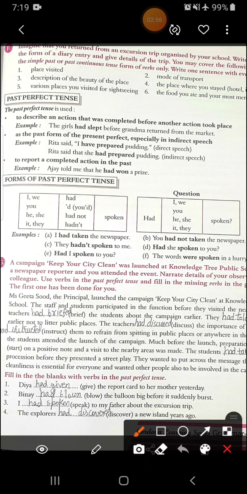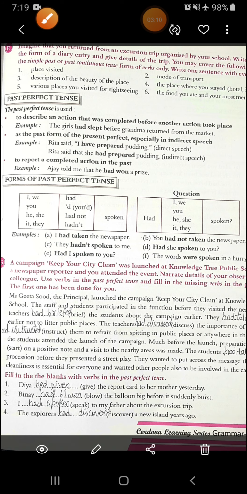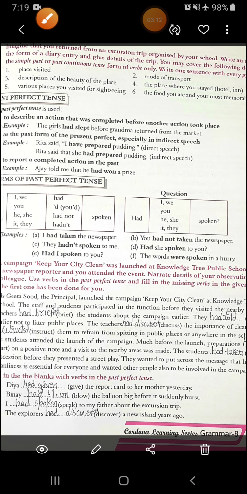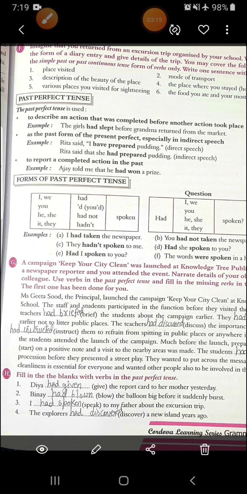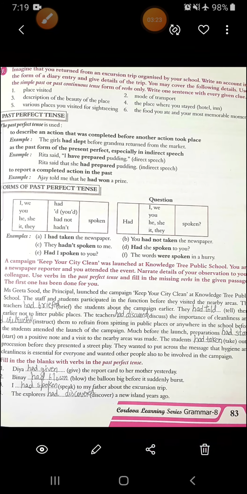Now see the example. I had taken the newspaper. You had not taken the newspaper. They hadn't spoken to me. Had she spoken to you? Had I spoken to you? The words were spoken in a hurry. So you can see these are the examples that are given here of past perfect tense, how past perfect tense are used. Alright.